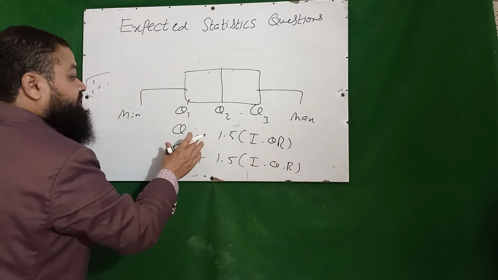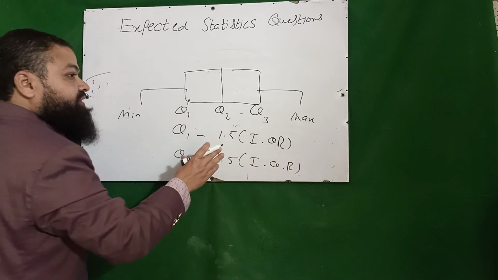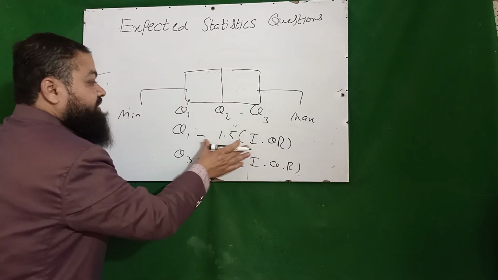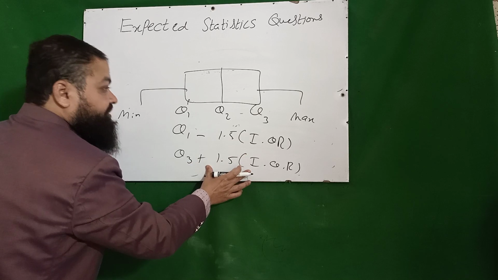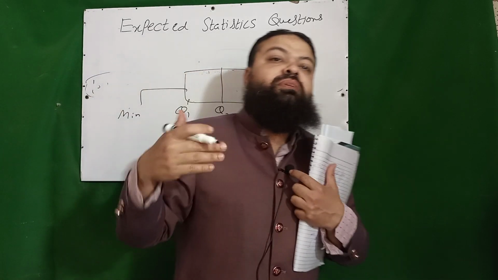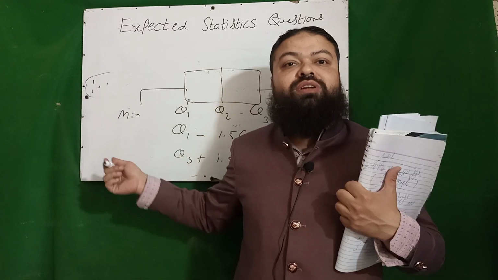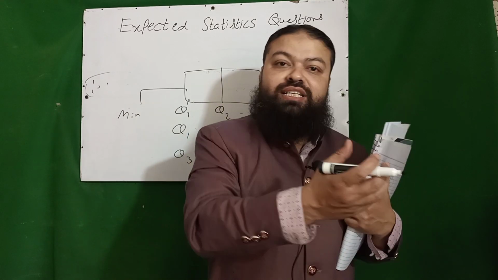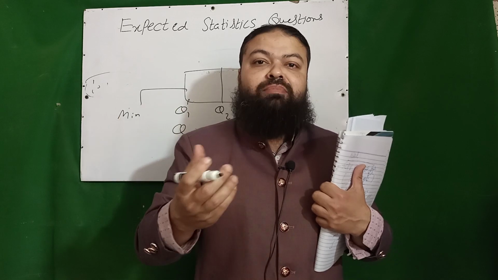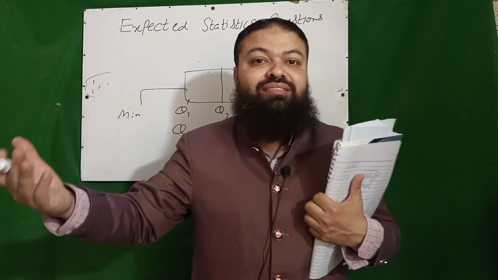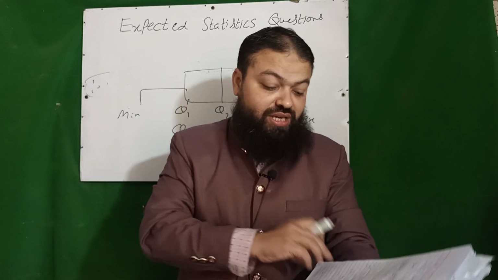All the values which lie in that interval are in the pattern, and otherwise if the value is less than this limit or more than this limit, that will be detected as the outlier, as the extreme value. Very important. All the values which go beyond this limit will be called the outliers.